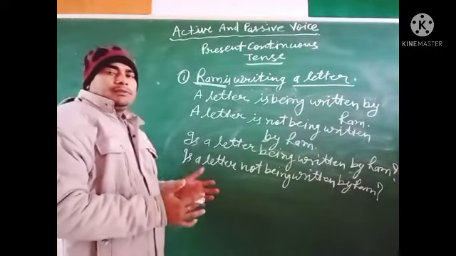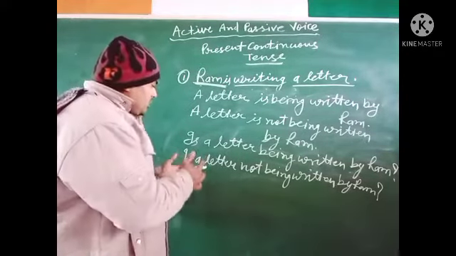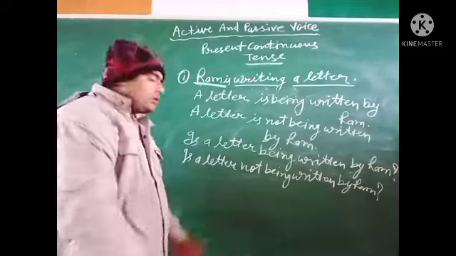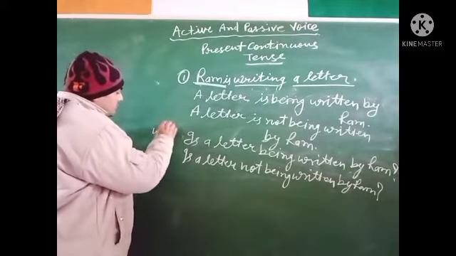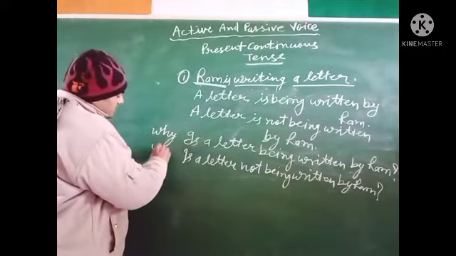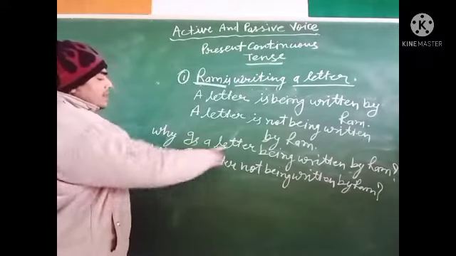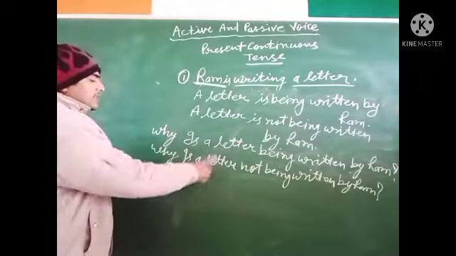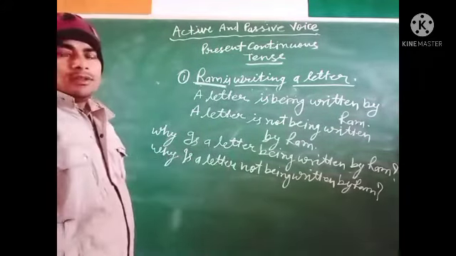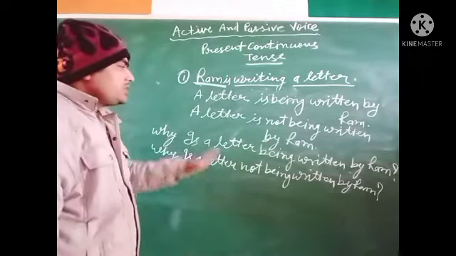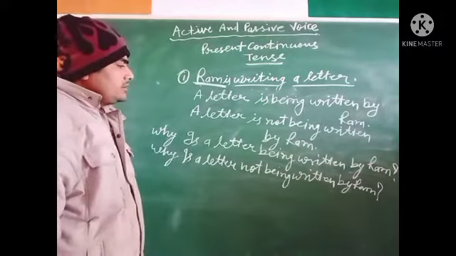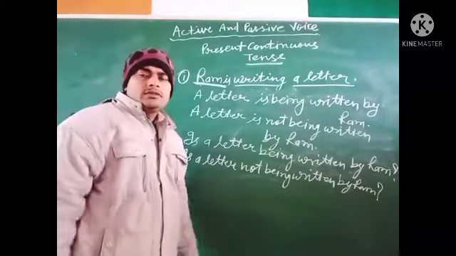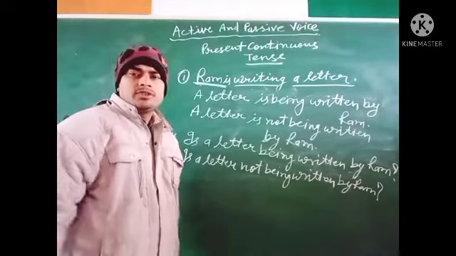And if we change this according to the WH word, then we add the WH word why. Why is a letter being written by Ram, and why is a letter not being written by Ram? This is the sentence based on the singular object.